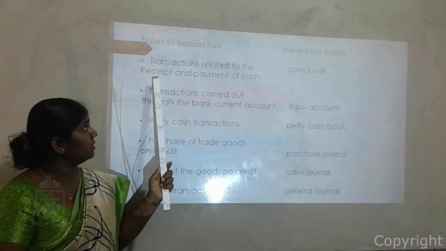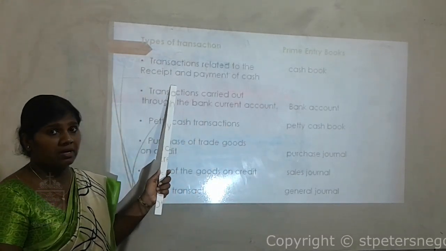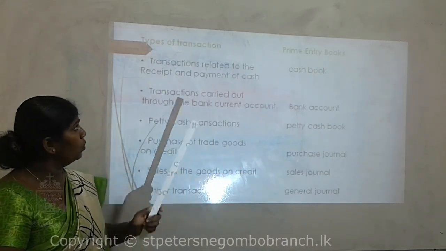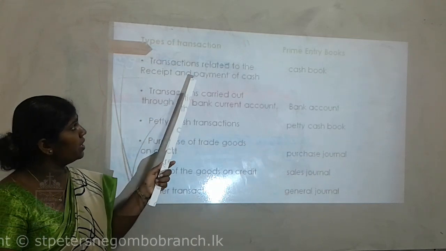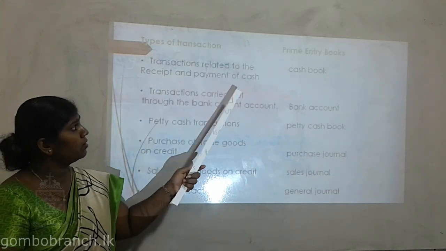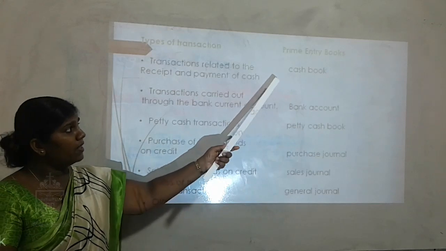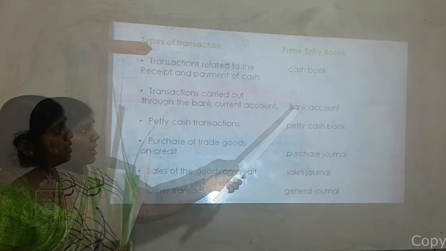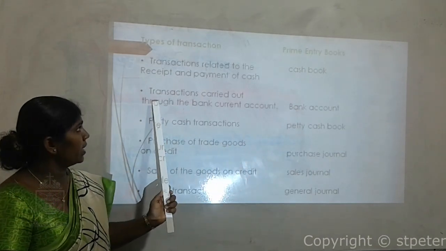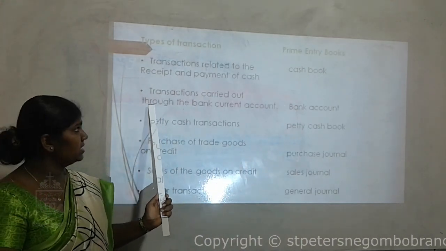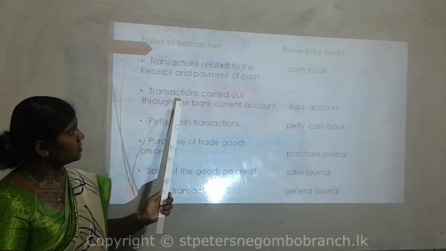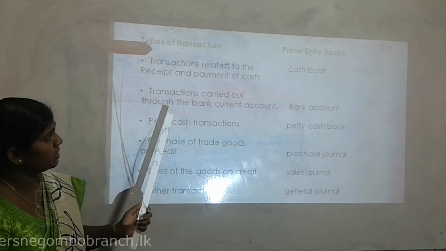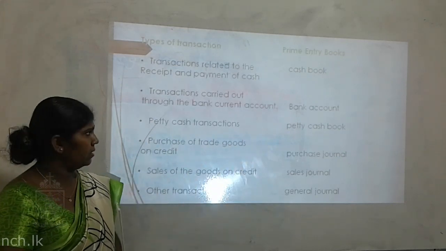First, if you are given transactions related to the receipt and payment of cash, you should record these transactions into the cash book. Next, bank account: if you are given transactions carried out in the bank current account, we should record these transactions into the bank account.